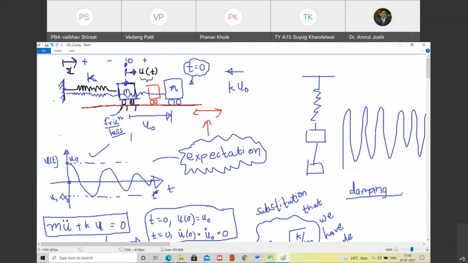And how do we model the loss of energy? We model the loss of energy in the form of damping. Are you with me? Right, sir. So what is damping? So damping को mathematically define करने से पहले, let us try to understand it physically.